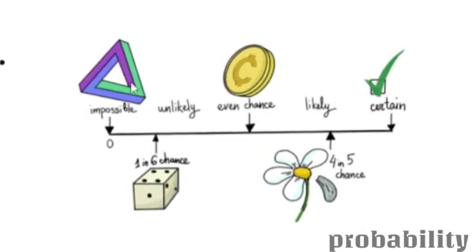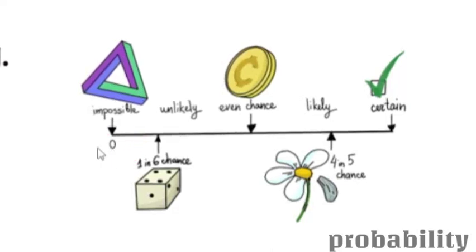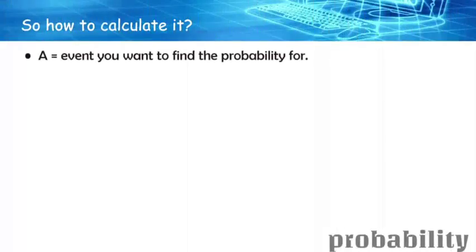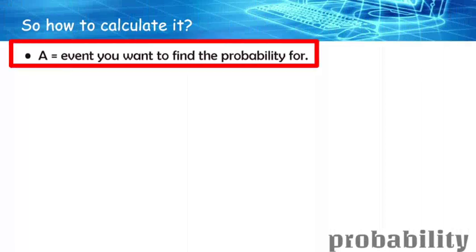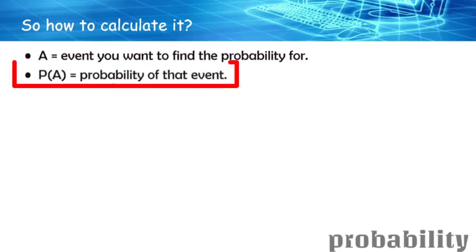Basically, we won't reach any impossible state. Unlikely is close to 0. If it is impossible, it is directly 0, and certain is 100%. Now, how do we calculate it? Let us consider an event. A will be equal to the event that you want to find the probability of. It can be any event. The probability can be denoted as P of A, P bracket A, which is the probability of A.